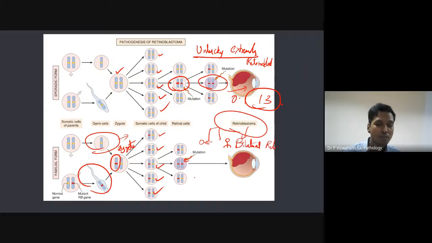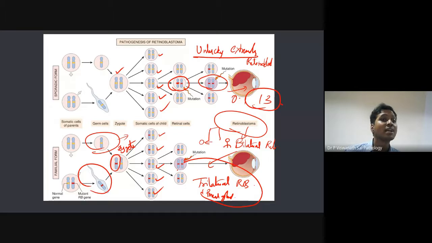There is also one word which is called trilateral retinoblastoma. Where is the third eye? You're not Lord Shiva, right? So where is the third eye? That is called the pineal gland. You remember? The pineal gland in amphibians and all acts as a rudimentary eye. So it has some kind of retinoblast cells. That can lead to trilateral retinoblastoma, especially in the familial form. So trilateral retinoblastoma in familial form. Bilateral retinoblastoma, pinealoblastoma, and osteosarcoma can happen in this patient.